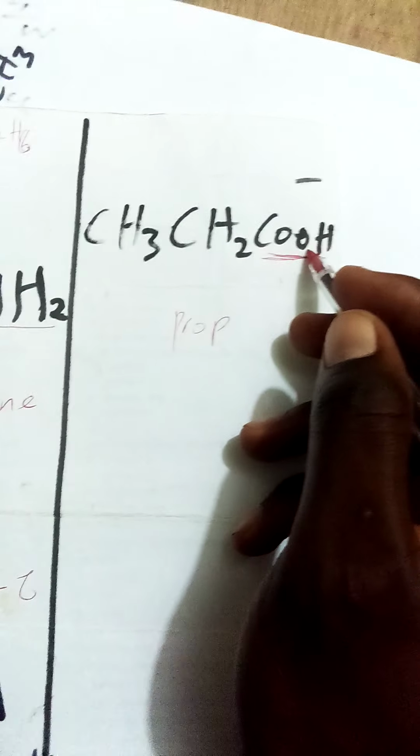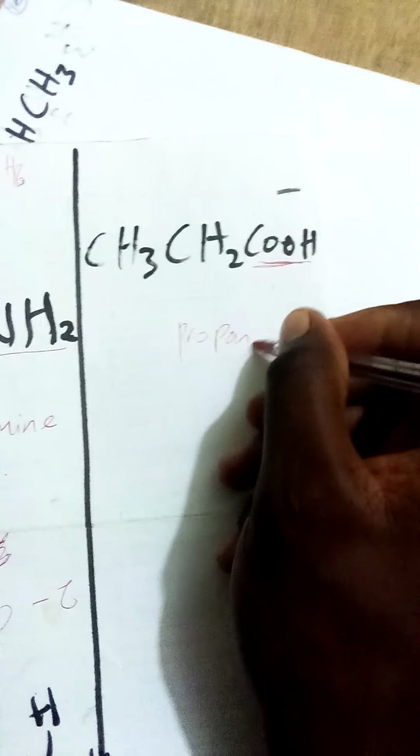If it's this prop, we have something called oic acid. We call this oic acid. So if prop is going to combine with oic acid, now this one also exists: single bond exists between the carbons, so we call it propane.